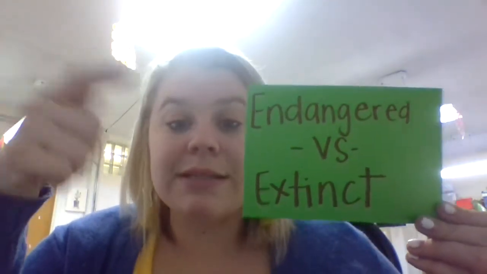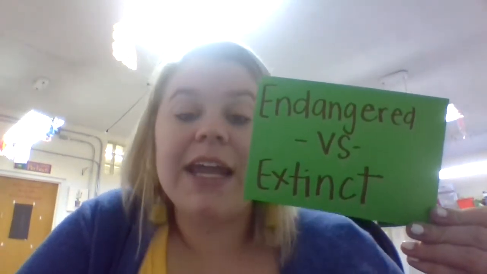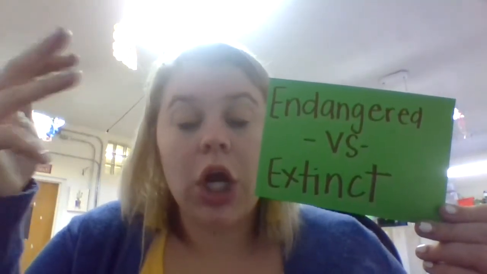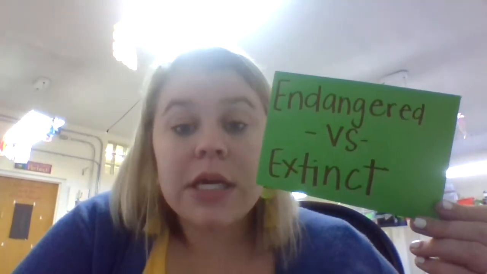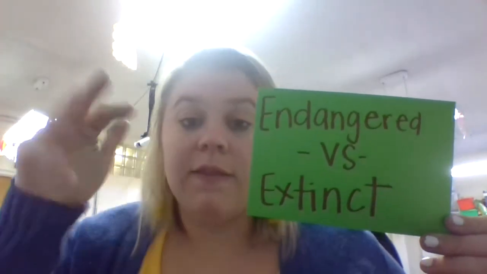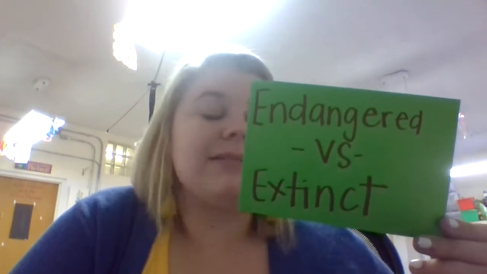So some different reasons that animals might become endangered and then eventually extinct is pollution. So different pollutions can impact, so like in the ocean, if there are oil spills or things that happen in the ocean, that can impact the animals, like direct pollution or side effects with polluted air. Habitat loss is another reason for animals to become endangered and then eventually extinct. If they live in the rainforest and a lot of the rainforest is being cut down, then they don't have anywhere to go. So that can be a reason that animals become endangered or extinct.